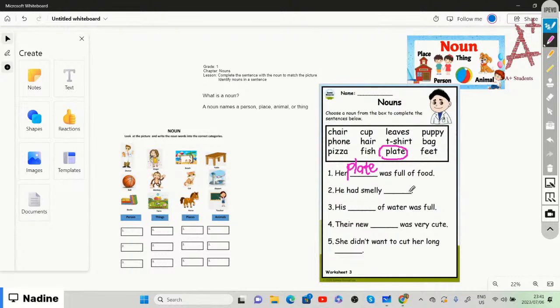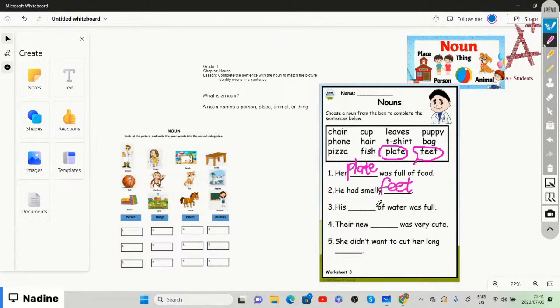He had smelly what? What was smelly, right? He had smelly what? We need to choose the correct noun from the box to complete the sentence, right? He had smelly what? All right, so we can say that he has smelly feet, right? So he has smelly feet. So we're gonna put feet.